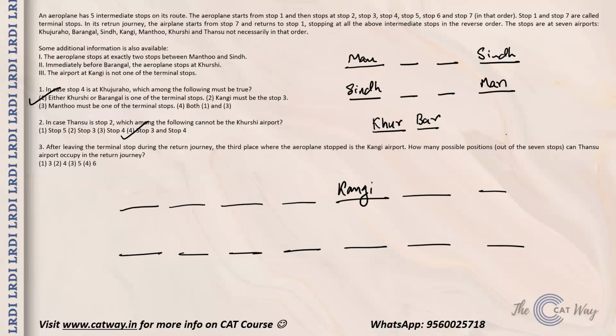In the return journey, when the plane stops, this is the first stop, this is the second, and this is the third stop. So Kangi will be occupying this position. Now when Kangi occupies this position, we have already seen in the first statement, when an airport was given stop 4, what was happening? You had only 2 options for MNS, either it could be this or MNS could be this. So we have 2 possible options over here.